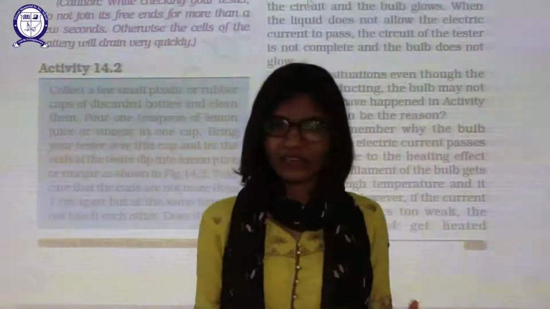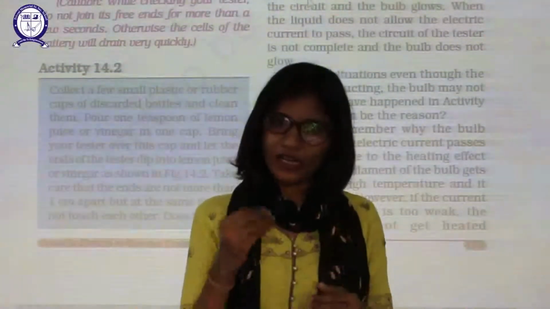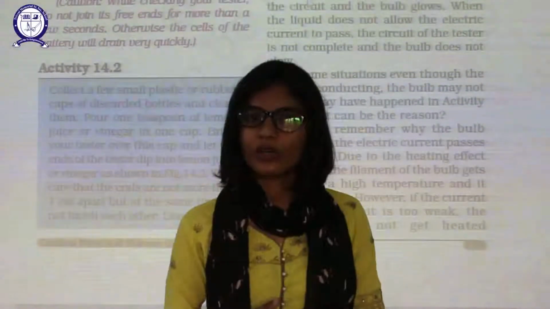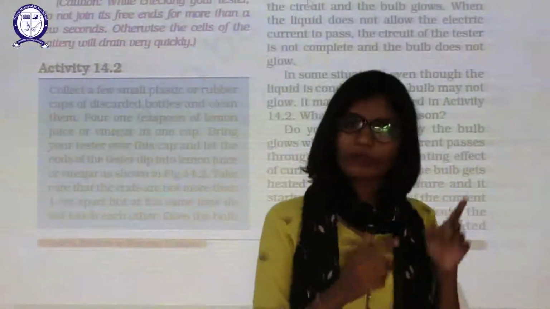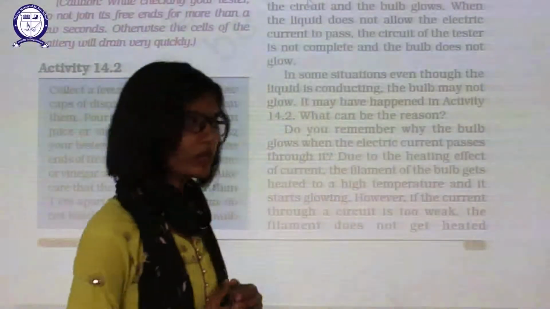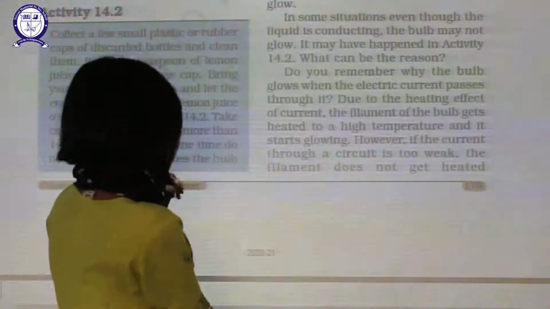Everything is fine, connections are fine, everything is working, and your liquid is also a conductor. It is conducting the electricity, but the bulb will not glow. What could be the possible reason for this? Now let us study to know the answer.